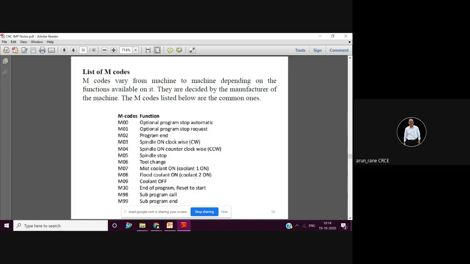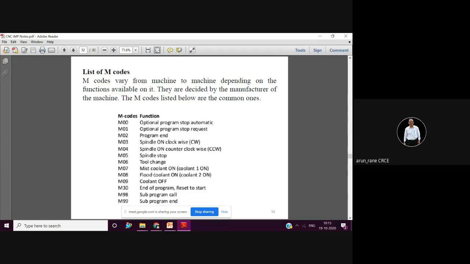This you are aware of. Then there is another code which I did not tell you, that is M07, which is nothing but your mist coolant. Mist coolant is used for some materials like aluminum. You cannot use flood coolant for cast iron, because cast iron comes in the form of a powder.